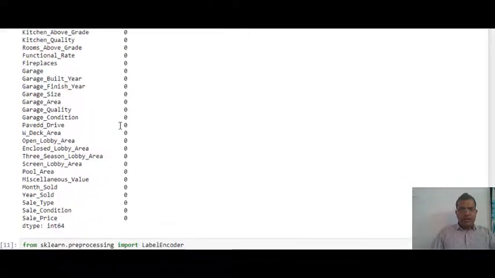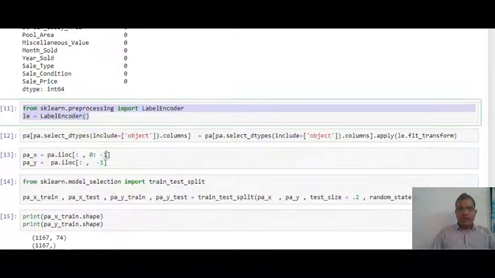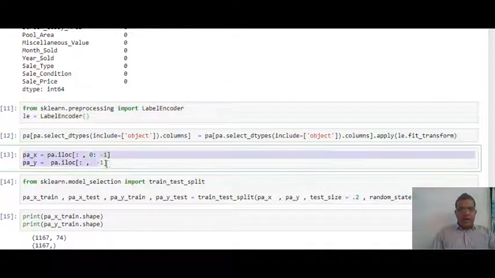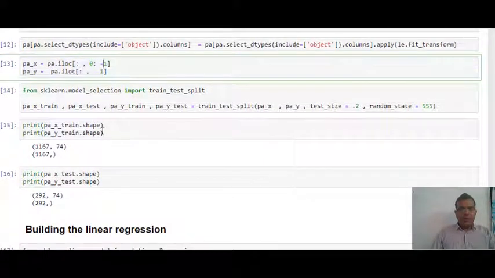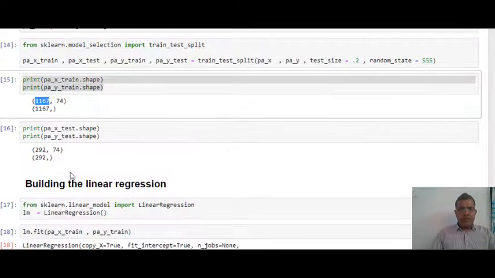Then I'm converting my labels to numbers, so non-numeric to numeric. For that, I'm using label encoders, which have already been discussed in an earlier video. Then I'm doing my sampling at line numbers 13 and 14. After doing the sampling, I can see that the number of records in my X train is 1167 and the number of records in the test data is 292.